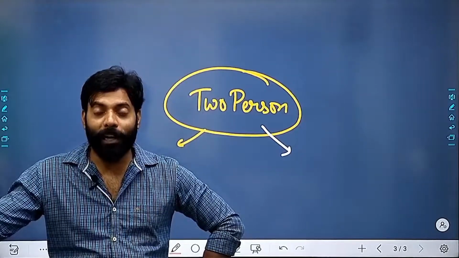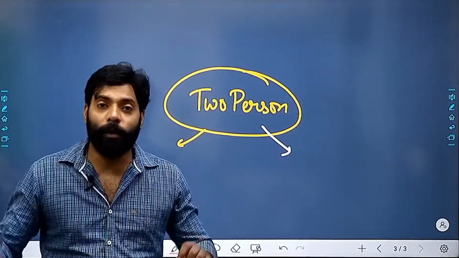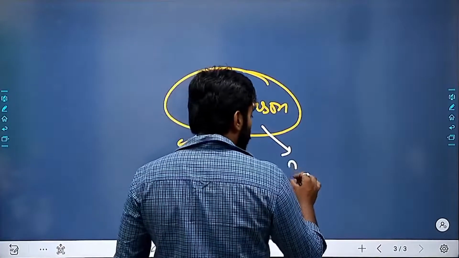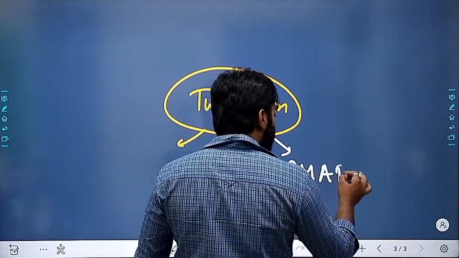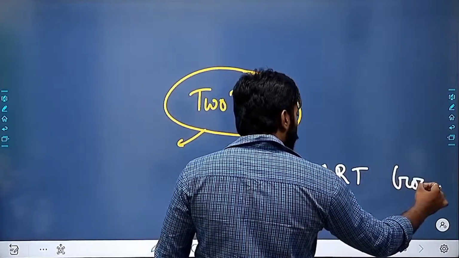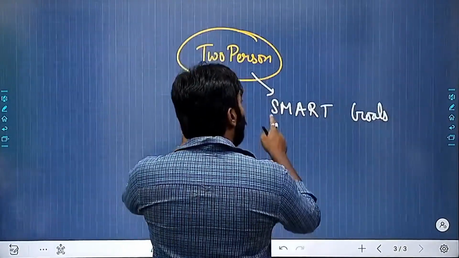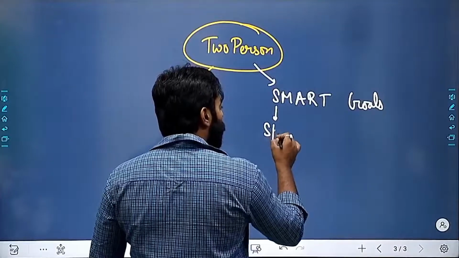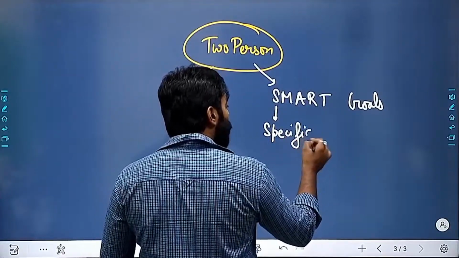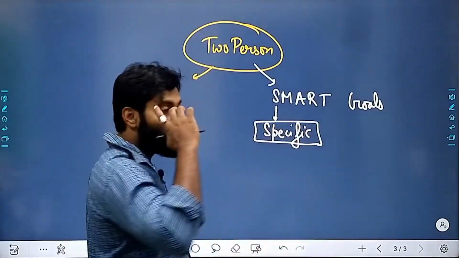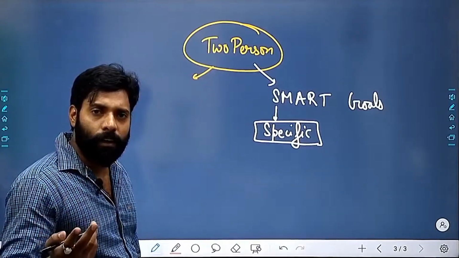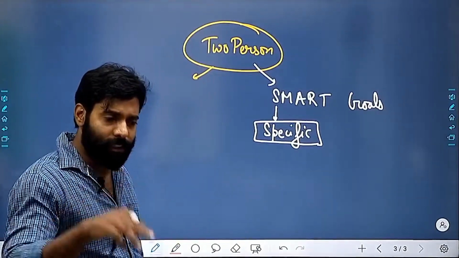Because only by writing the goals and having SMART goals, keep your SMART goals ready. What are SMART goals? You must be specific about which IIT you have to go. SMART means specific. It's not like you just want to go to an IIT. Which IIT? At least you must know this is my IIT.